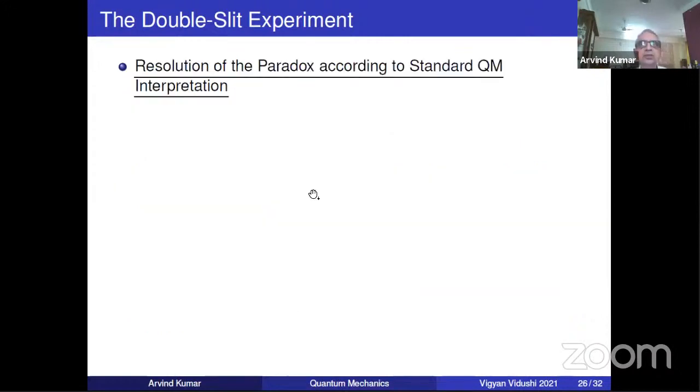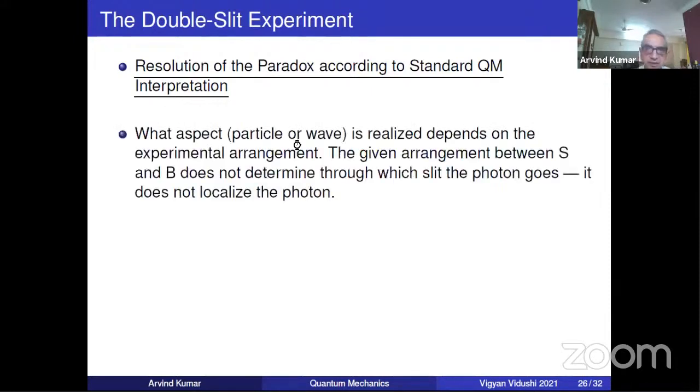So what is the resolution of the paradox according to the standard quantum interpretation? The standard quantum interpretation says that what aspect is realized depends on the experimental arrangement. The given arrangement between S and B does not determine through which slit the photon goes. It does not localize the photon.